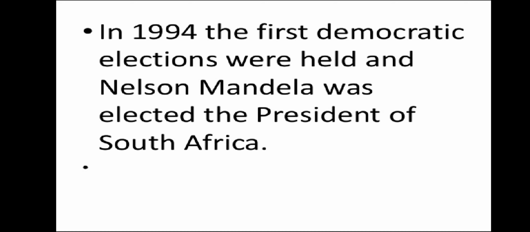What made this change possible? What made this change possible was the determination of the people of South Africa to work together, to transform bitter experiences into binding glue. Glue, you understand? Gum of a rainbow nation. Rainbow, you have seen a rainbow? So people of different colors live together in South Africa. That's why it is called the Rainbow Nation.